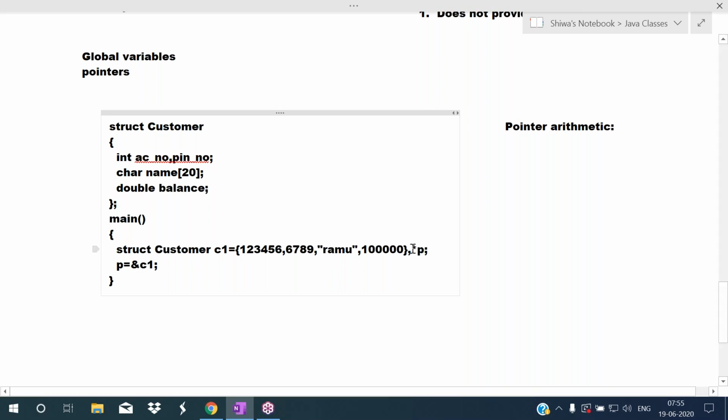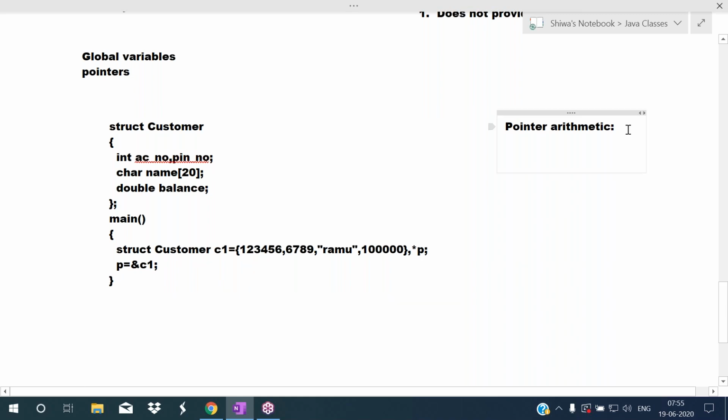So here, this p is which type of variable? Customer type variable. This C1 is which type of variable? Customer type variable. So a customer type variable's address can be held by a pointer of the same data type. That's why I'm holding it like this. So p equals address of C1. Now p has the address of the first byte of this account number 123456. For the account number, 2 bytes of memory is allocated, so the first byte's address is in p.